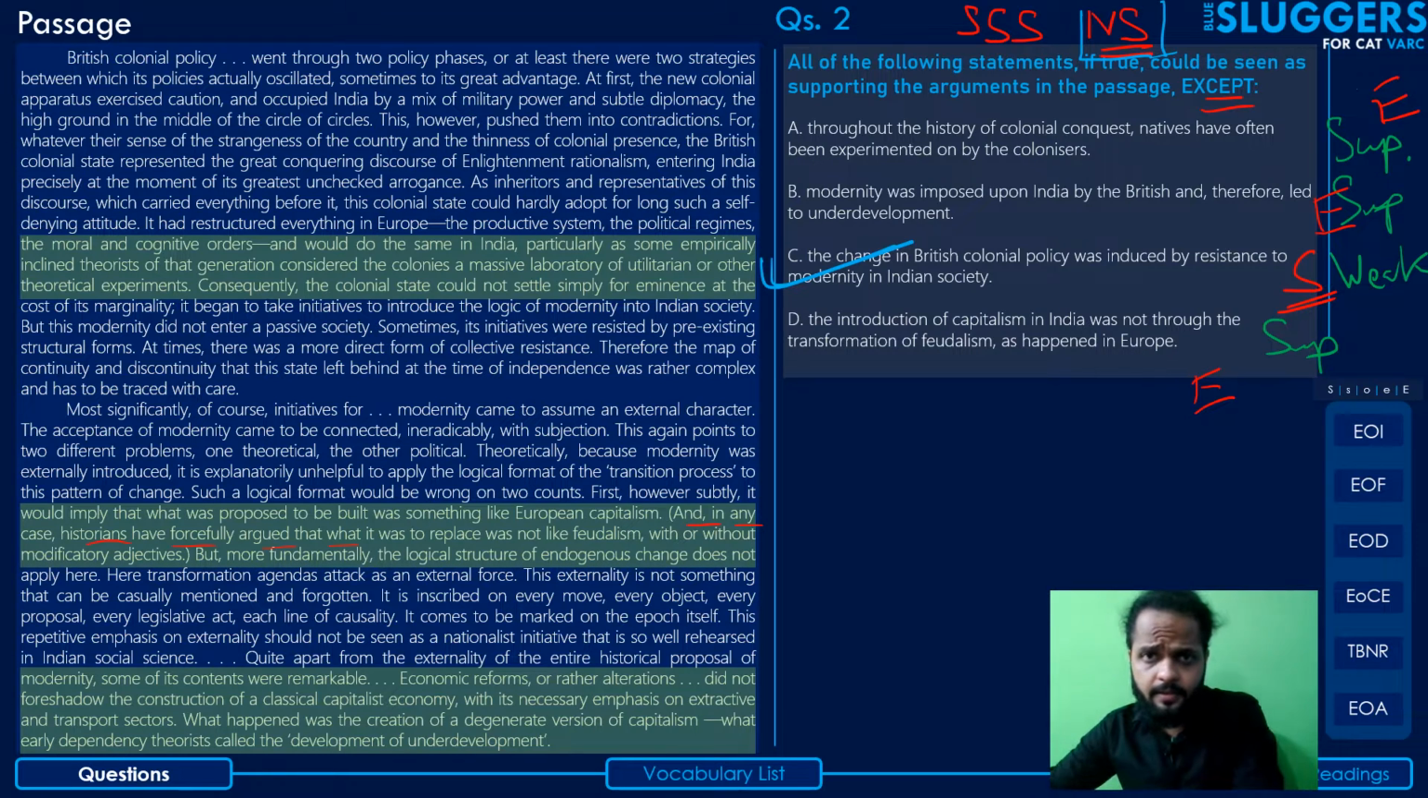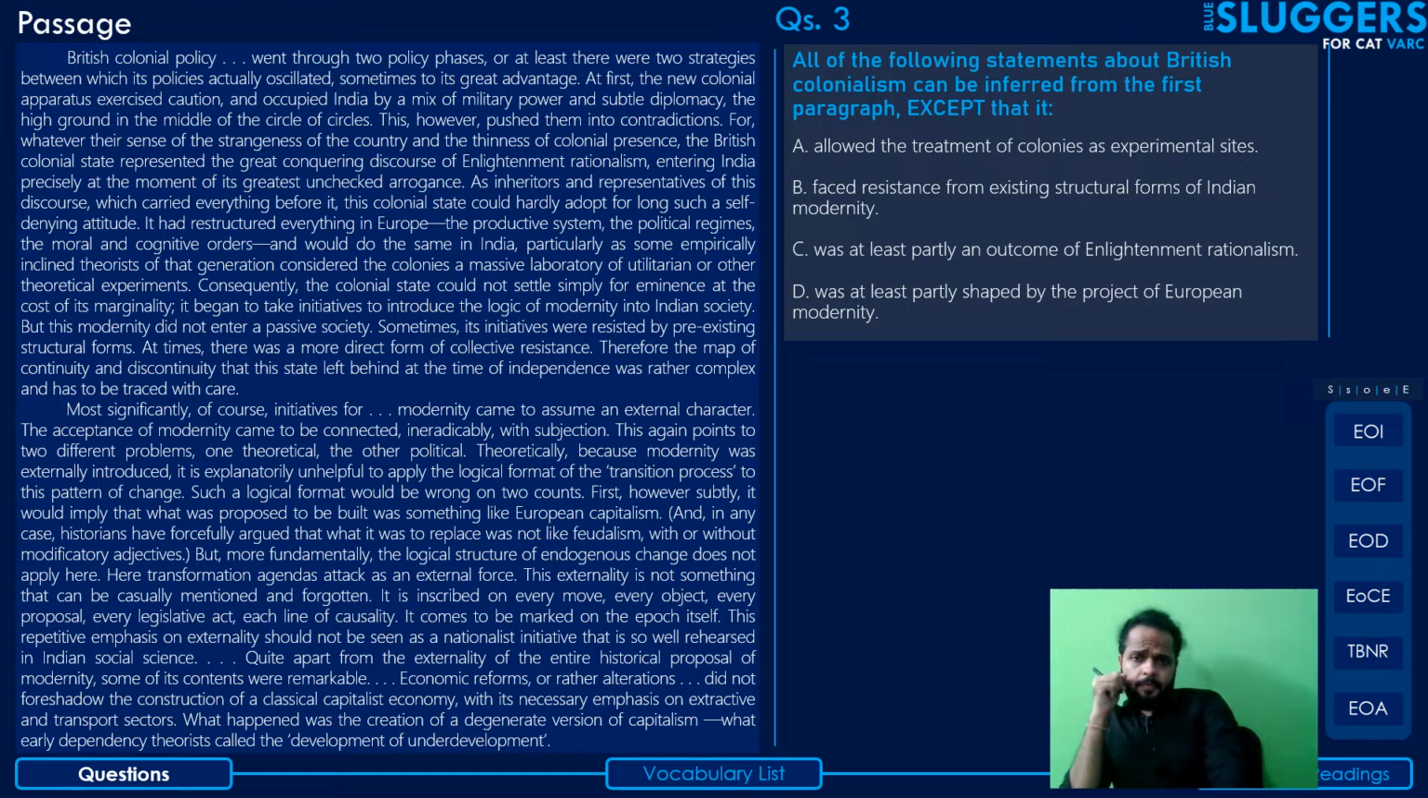Okay, let's come to the next one. Okay, guys, so let's come to the next question. The stem says all of the following statements about British colonialism can be inferred from the first paragraph, except that, and you have to complete the sentence. So again, it's an except scenario.